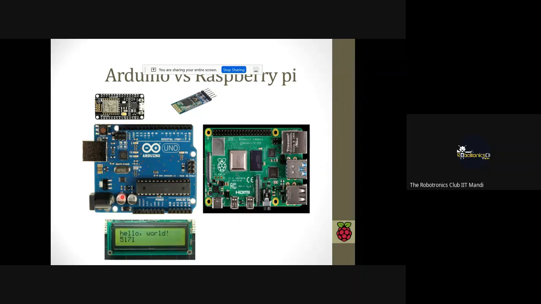So there are lots of limitations. And if you talk about processing, Arduino uses an integrated circuit, but the Raspberry Pi has a powerful processor. To play video and to do AI-based applications, we need high processing speed. So we recommend the Raspberry Pi board for that type of project. That's why it is called the BAP. BAP hota hai. It means Raspberry Pi is the BAP of all Arduino boards.